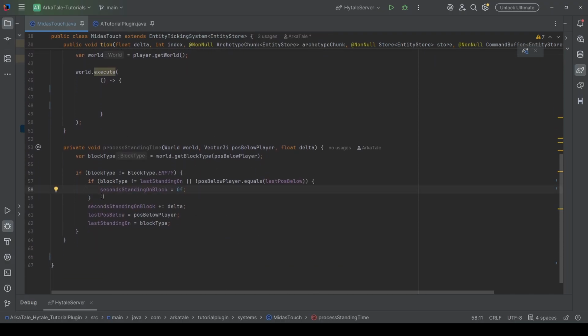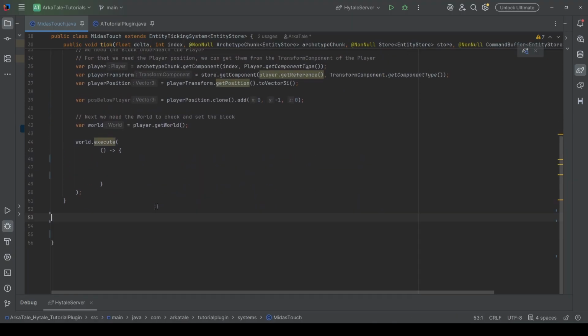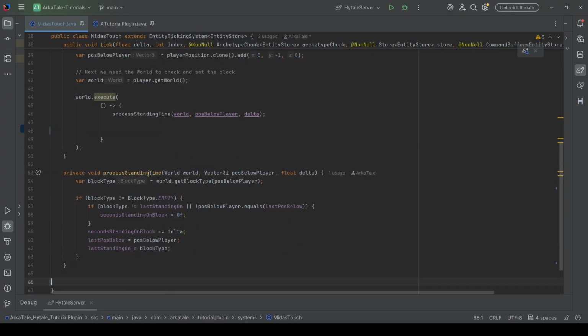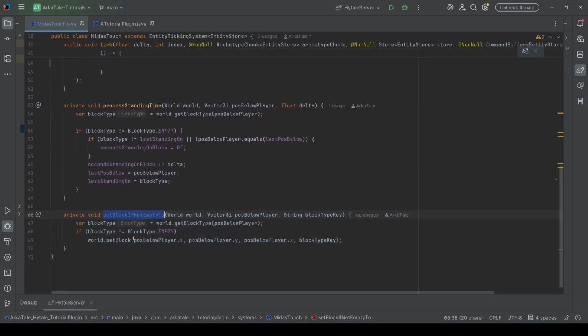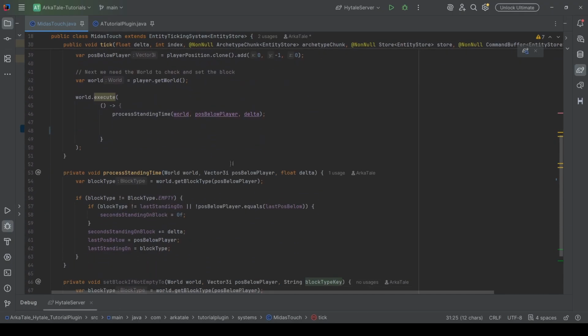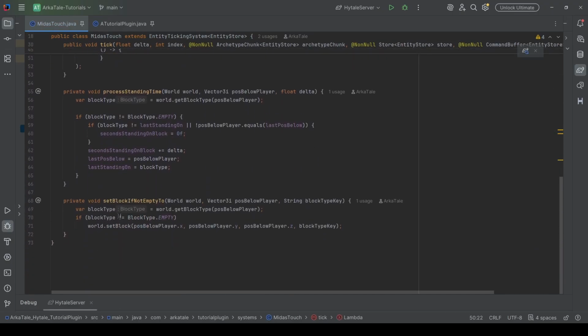And then next, if it's not this, if it's the same block still, we add the delta, and we set the position and the block type. We want to execute it in world.execute because we need to get the block type. And then lastly we want to set the block under the player to the block type key specified earlier, if it's not 0, because we don't want to set blocks in the air.